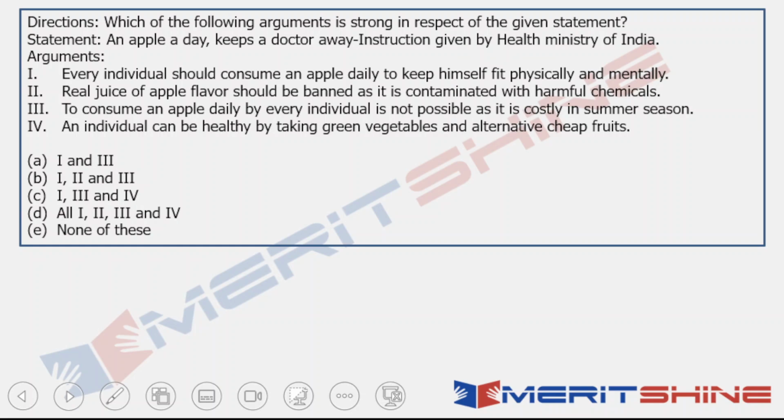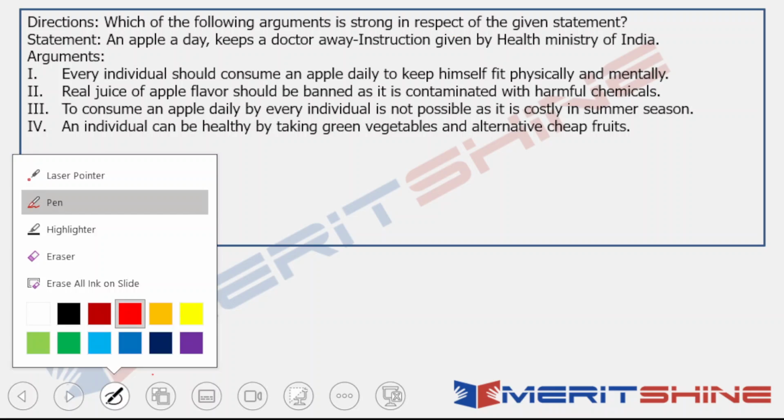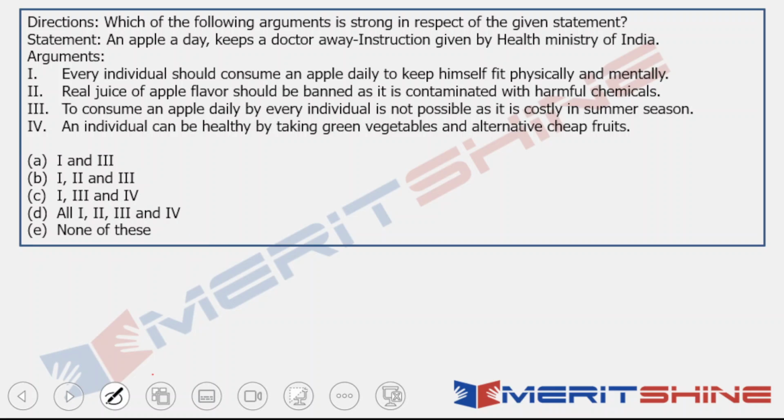Now the first question is on your screen, so I'll suggest that you try it out first and then understand from my explanation. Done? Now let me explain. Which of the following arguments is strong in respect of the given statement? Now this is what has been asked, right? So what is the statement?